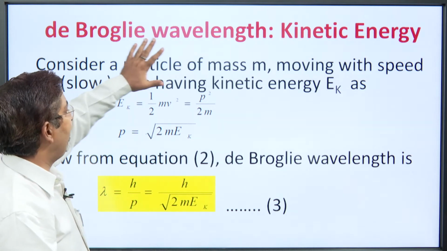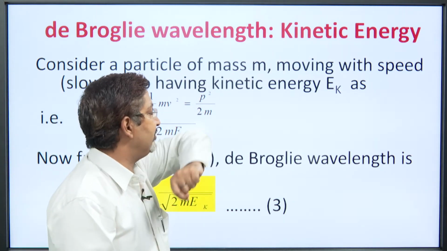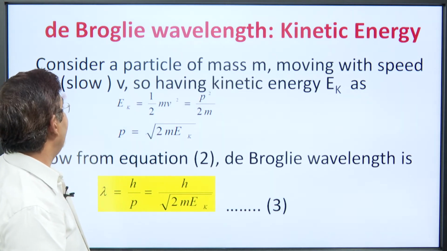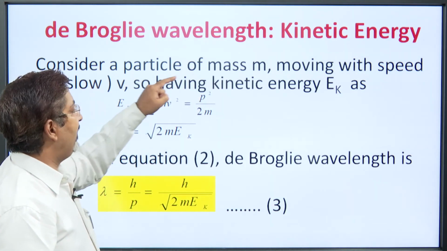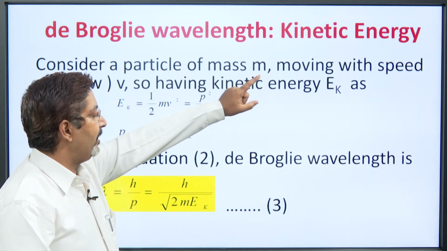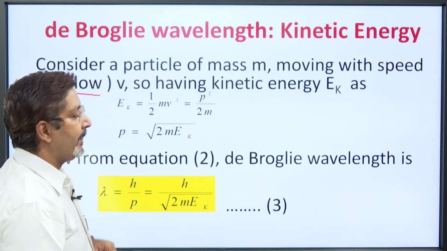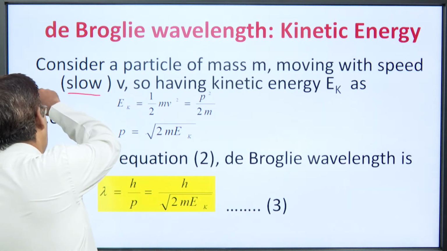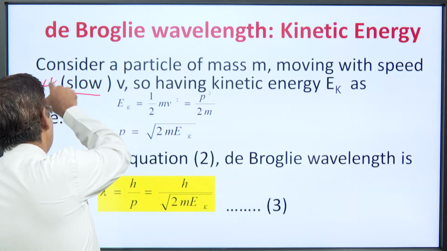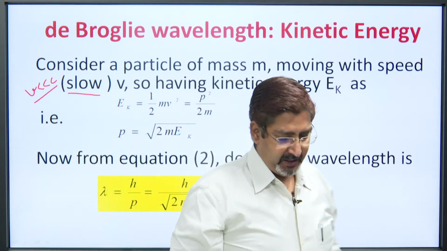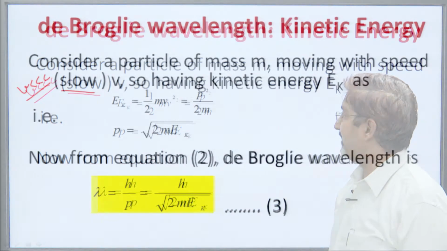Now, the de Broglie wavelength in terms of kinetic energy. Now, we are talking about the classical kinetic energy. Remember, consider a particle of mass m, again mass m, moving with speed v. Now, I am just writing here slow. Slow means v is very much less than c. That means, we are not talking about the relativistic case, we are talking about the classical case.